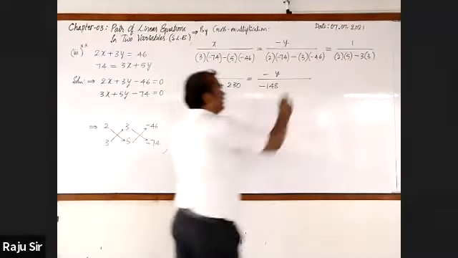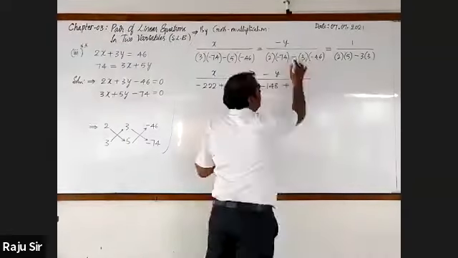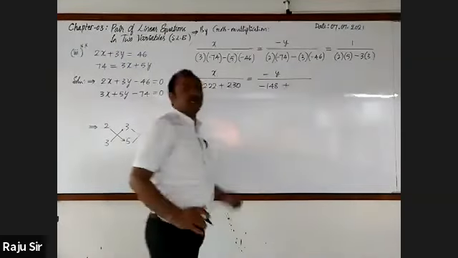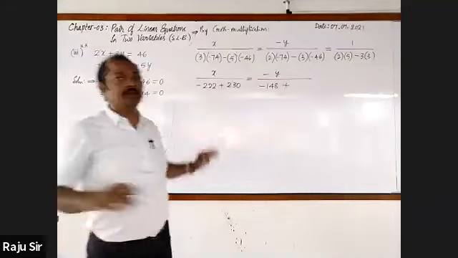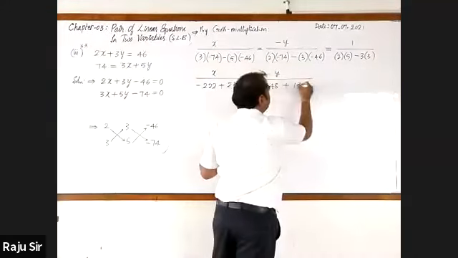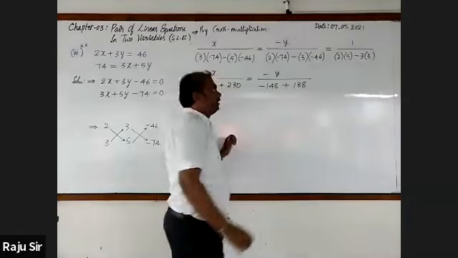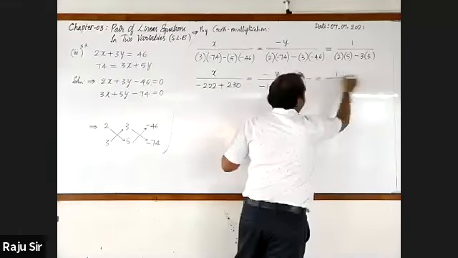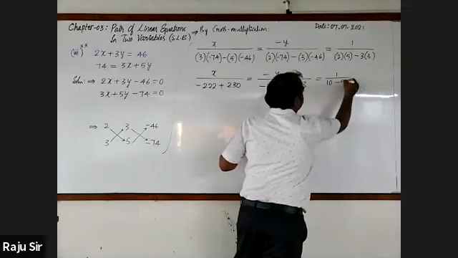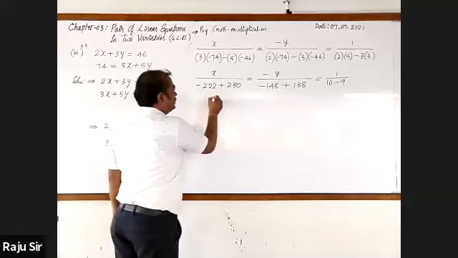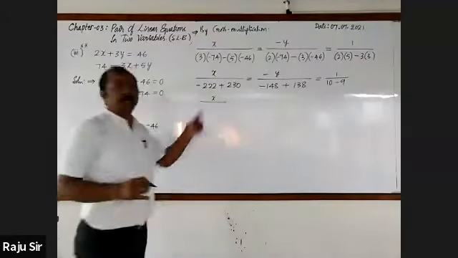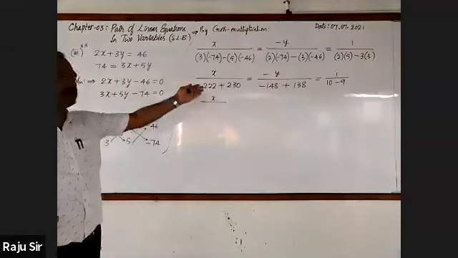Next, 46 3s are 138. First I want minus into minus plus. Now this is equal to 1 by 2 5s are 10, 3 3s are 9. Next, it is x by minus 222 plus 230.